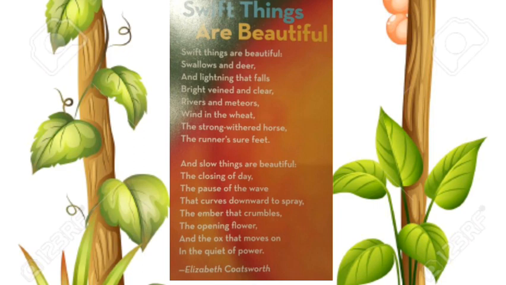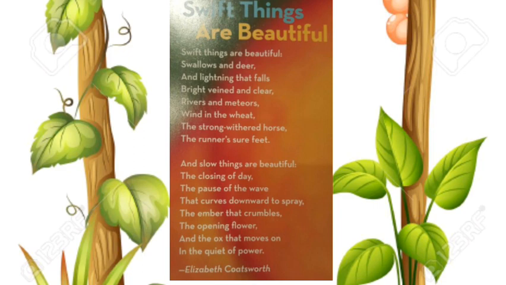So she is describing the closing of the day, the pause of the wave that curves down to spray, the ember that crumbles, the coals which are broken into pieces, the opening flower, and the ox that moves on in a quiet of power.